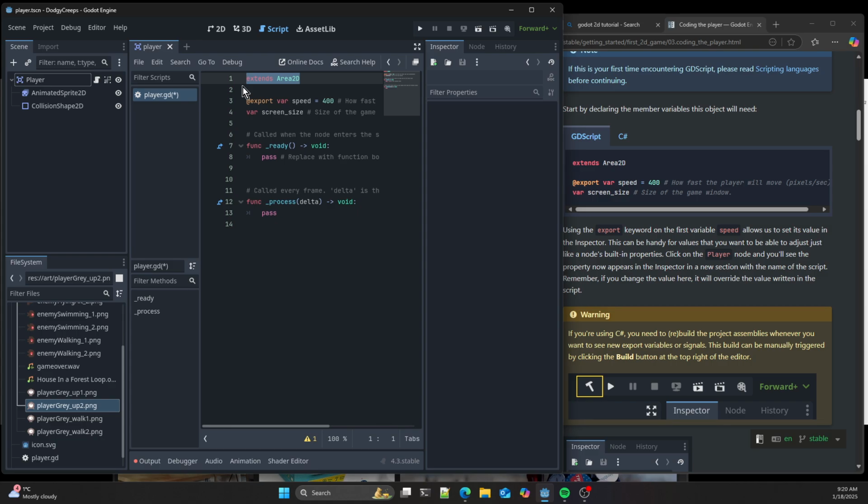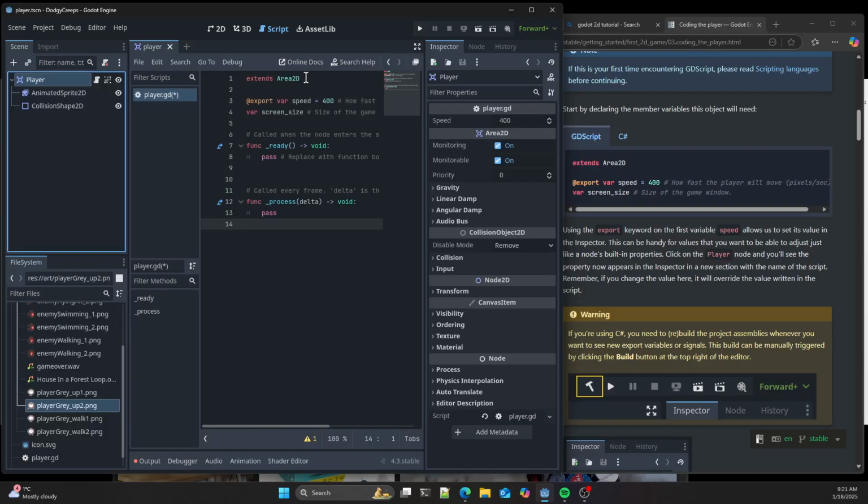This basically says what this script inherits from, what the object represented by that script inherits. In our case, this is a player, which is a specialization of an Area2D. But anyway, it does that too when you set that script up.